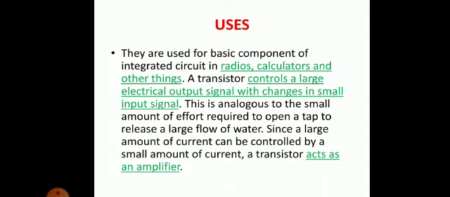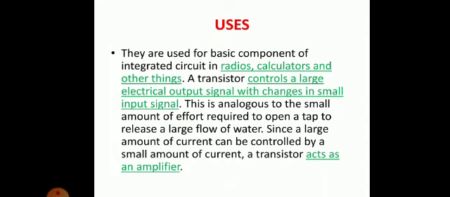Whatever energy you apply is very little. So it is a small input signal, but that results in a large output. Your speed will increase directly from 30 to 60 km/h.